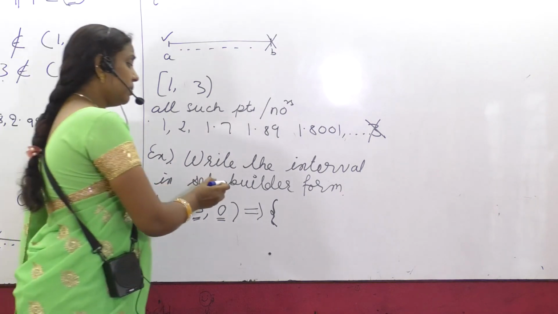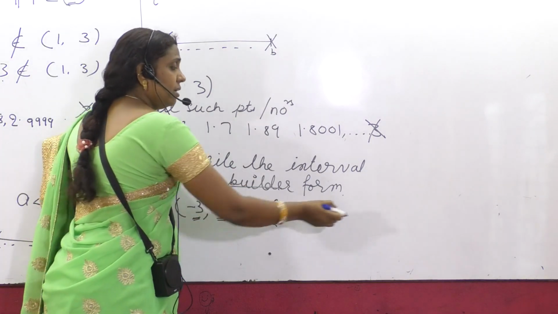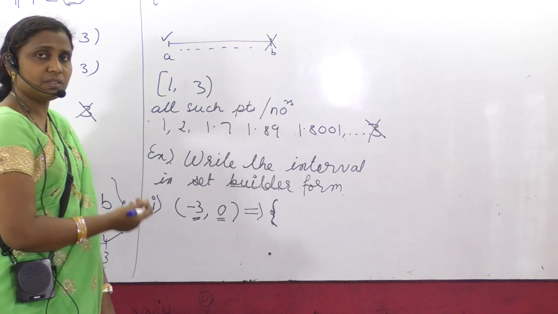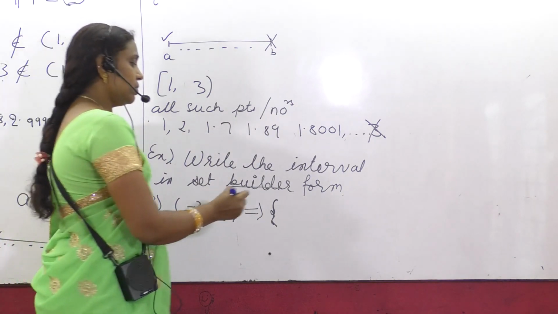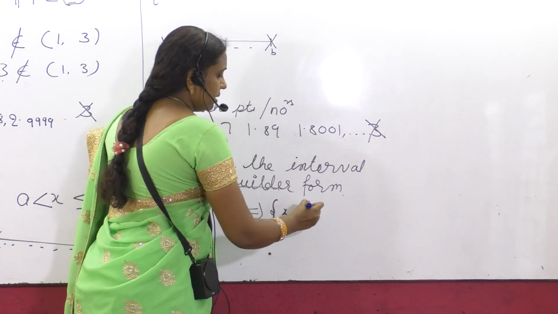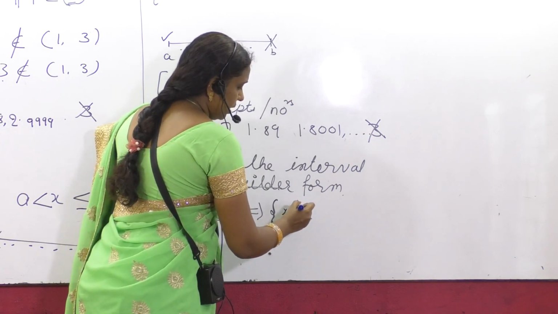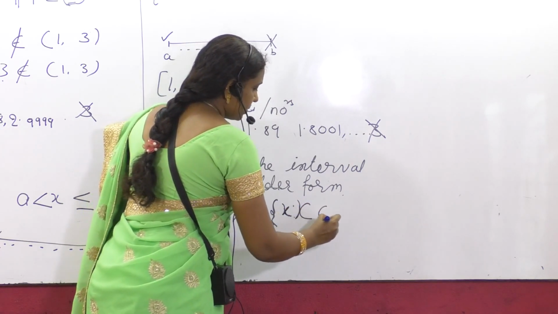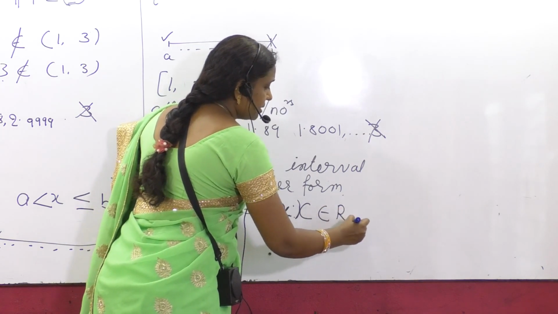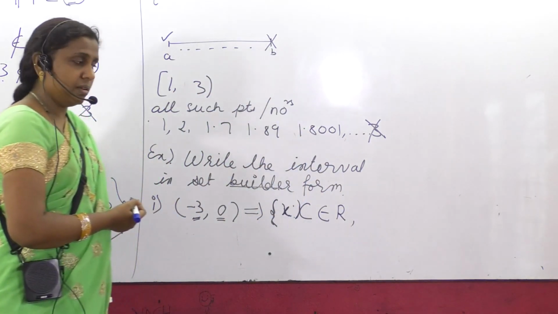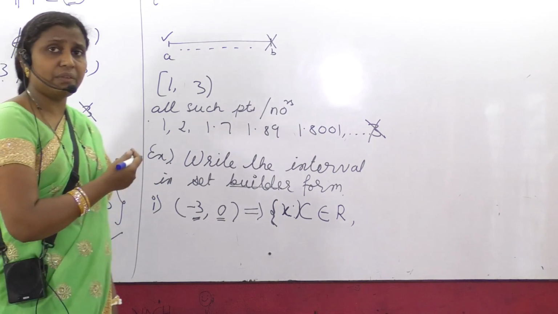Build a statement means what? It should be written in words. So X is a number such that X belongs to the set of real numbers R. Why am I saying R every time?